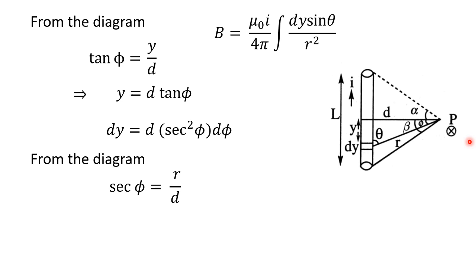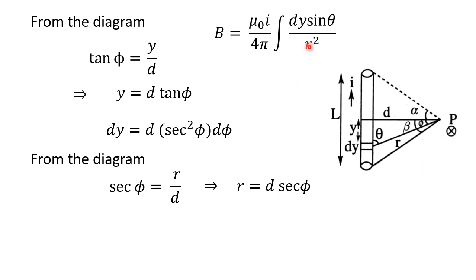Secant phi is the reciprocal of cos, and cos is adjacent by hypotenuse, so secant is hypotenuse by adjacent. In the same triangle, secant phi equals hypotenuse by adjacent, that is r by d. From this we can write r equals d secant phi.